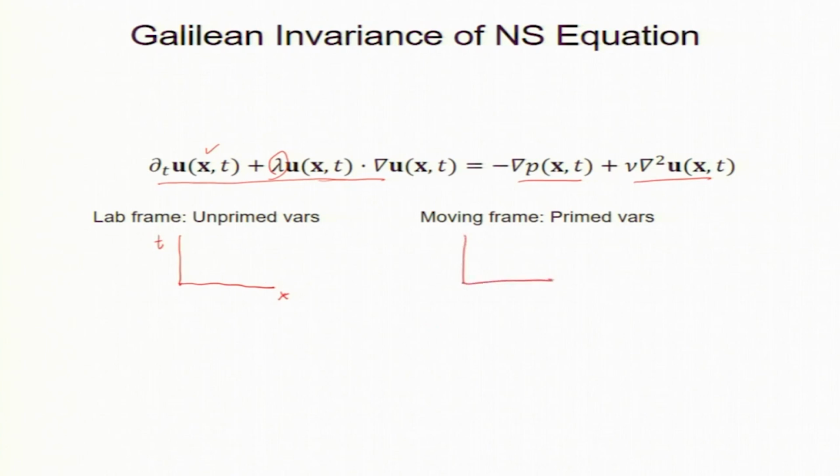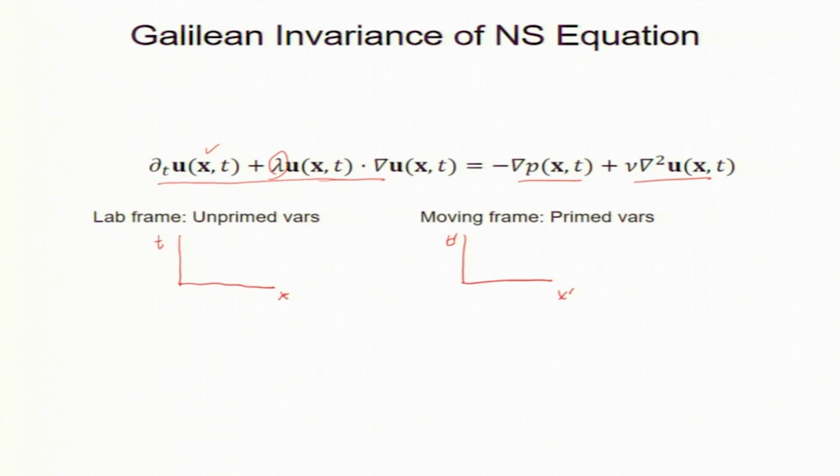In the moving frame the coordinates are x prime, t prime. In Galilean invariance, t is equal to t prime; the time does not change. In Lorentz invariance, of course, t goes to gamma times t prime minus x v, but we are doing Galilean invariance, which is good for non-relativistic flows.